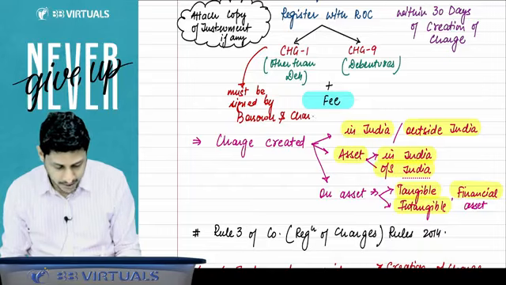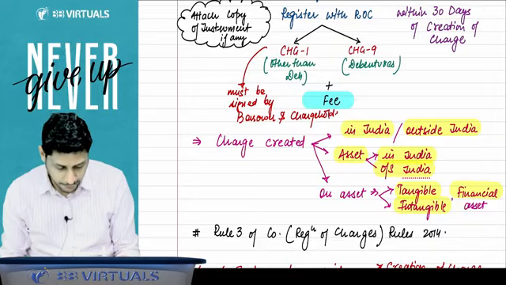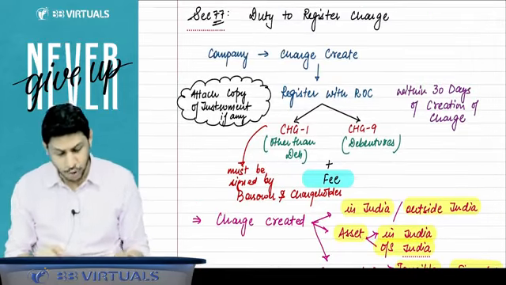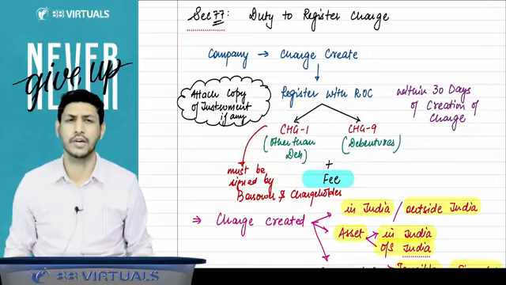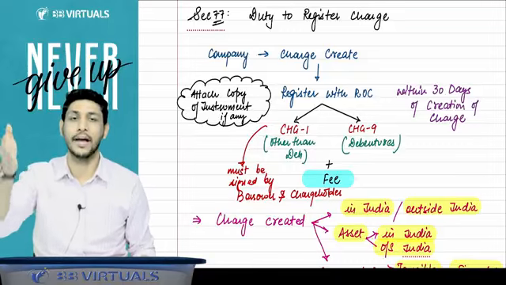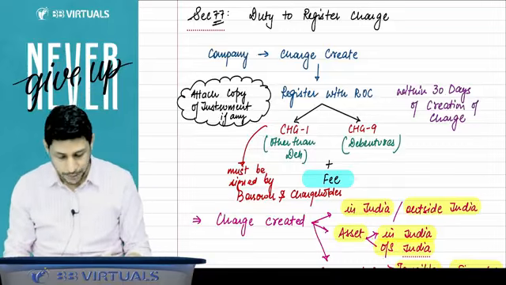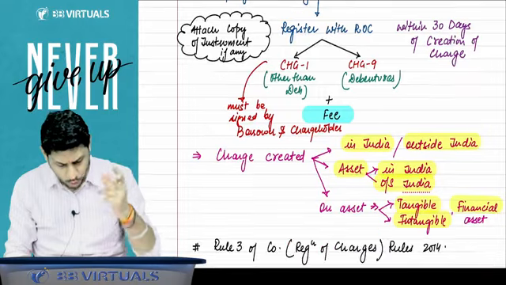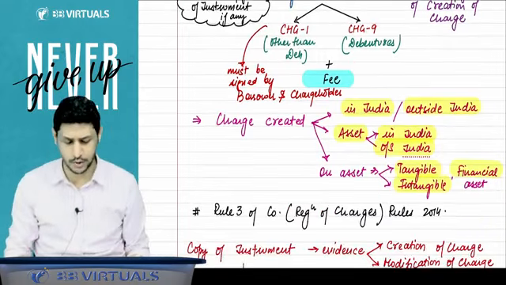Charge holder means the person or the lender in whose favor you have created the charge. And you have to attach the copy of instrument also. Sir, what is the copy of instrument? Instrument, that is like loan agreement or any instrument by which that charge is created. That copy you have to attach also. Okay, sir. And you have to give the fees also to the ROC.